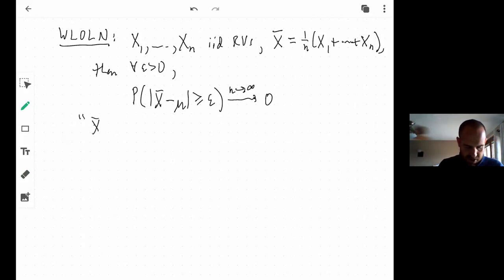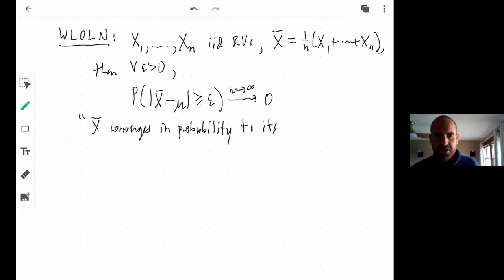So x bar converges in probability to its mean. This is where I'll remind you what the mean of this thing is. To its mean, mu equal to the expected value of x bar.